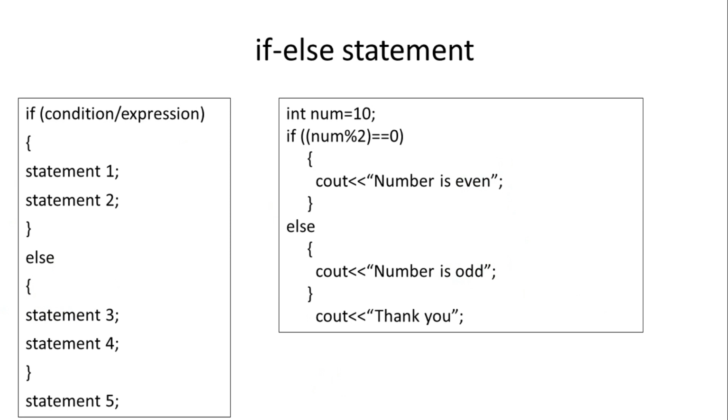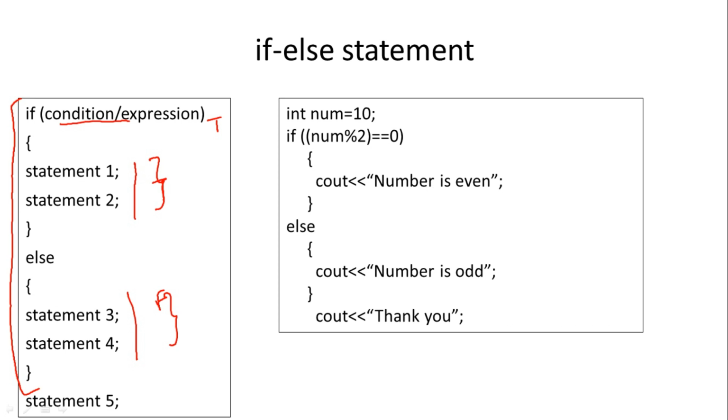The syntax for the if else statement is: if condition, execute these statements, meaning if the condition is true, execute these statements, and if the condition is not true, meaning it is false, execute these statements. In this structure, either statements 1 and 2 are executed or 3 and 4 are executed.